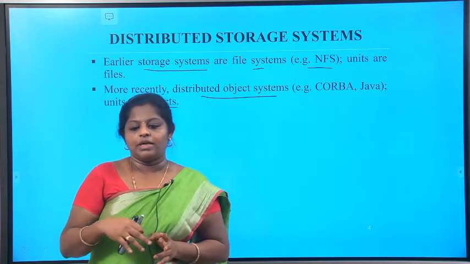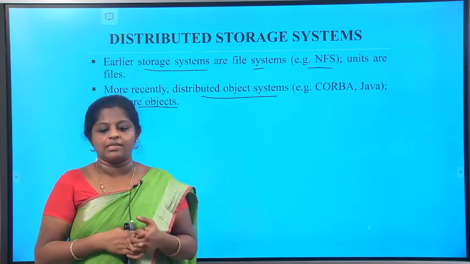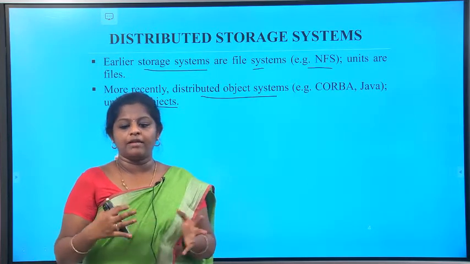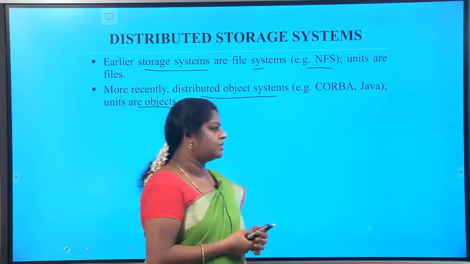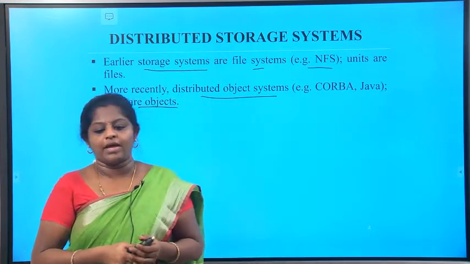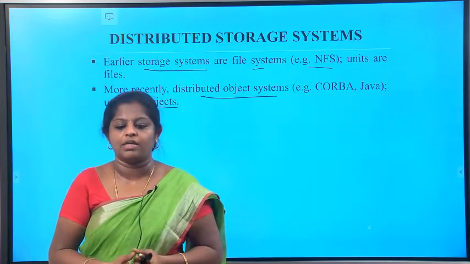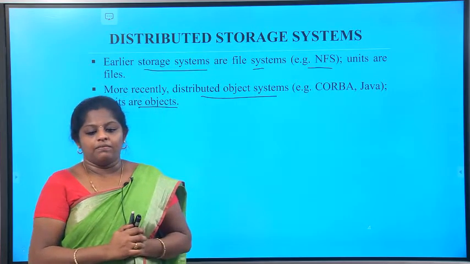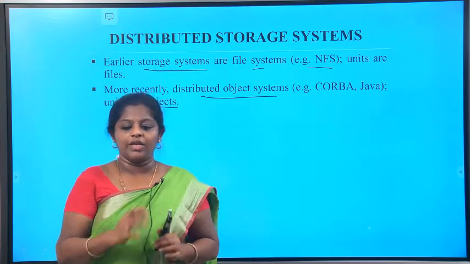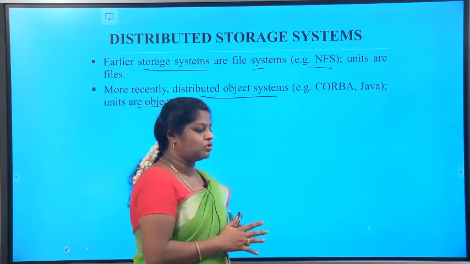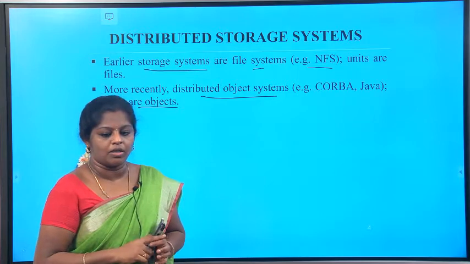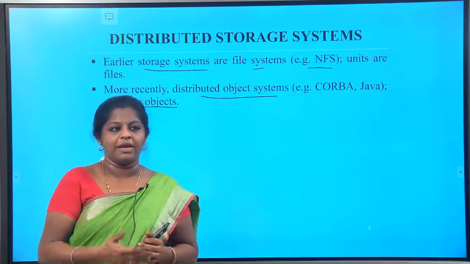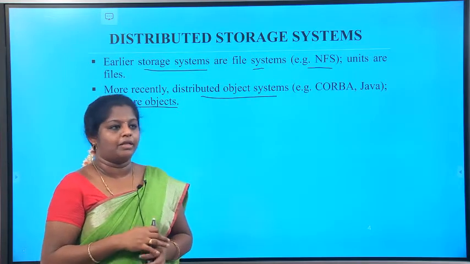They subsequently acquired features such as access control and file locking mechanisms that made them useful for sharing of data and programs.